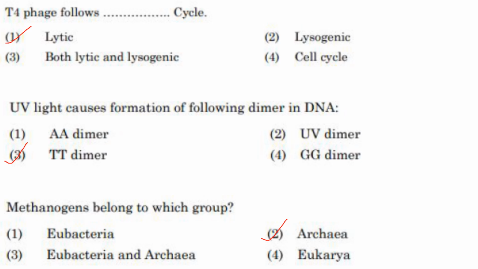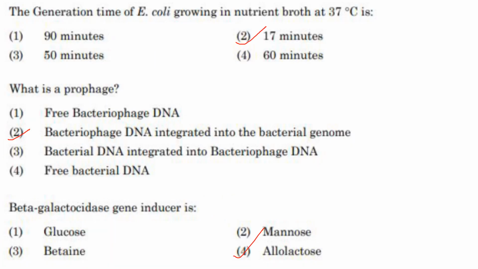Then T4 phage follows dash cycle. So T4 phage, it is an example of lytic cycle. Answer is option 1. UV light causes formation of following dimer in DNA. So what dimer? It causes thymine dimer, TT dimer. Answer is option 3. Methanogens belong to which group? So methanogens, they belong to archaea. Answer is option 2. All these are direct questions, that's why I am not explaining much.